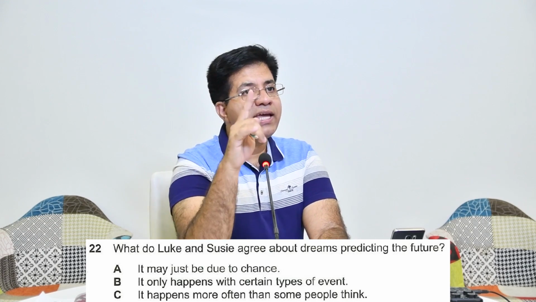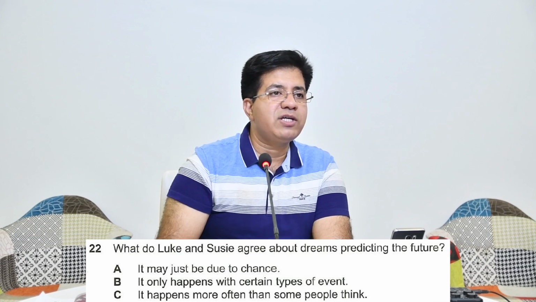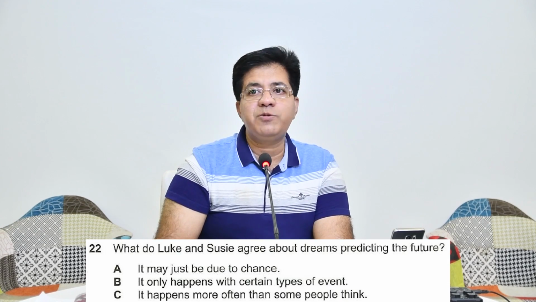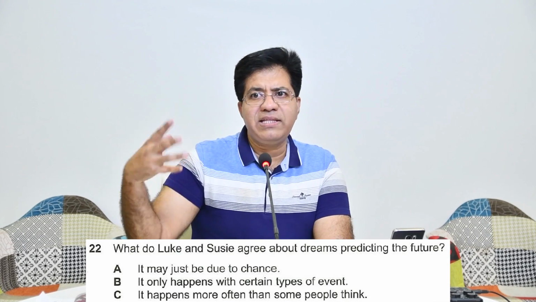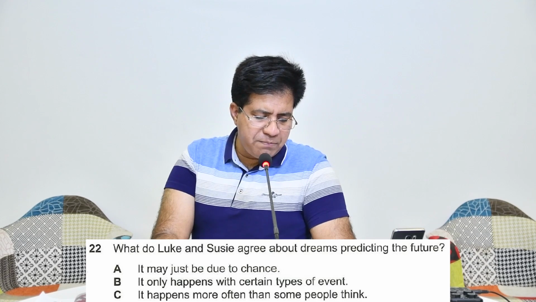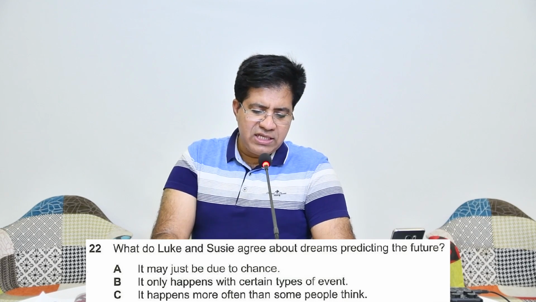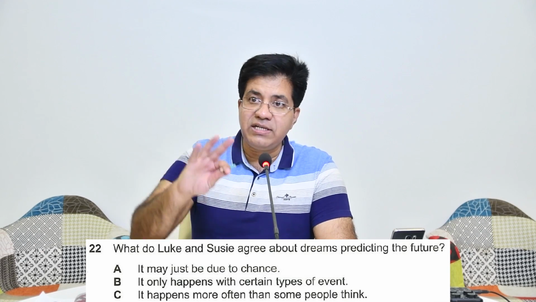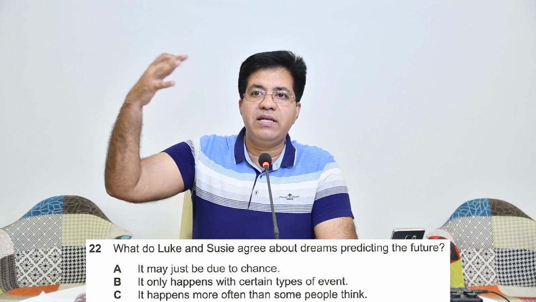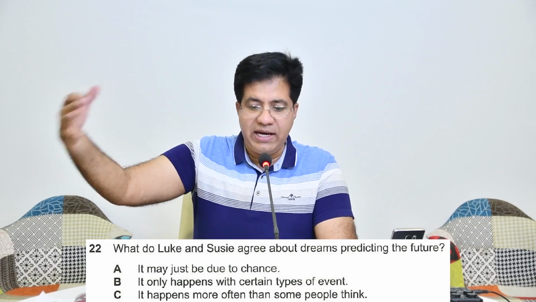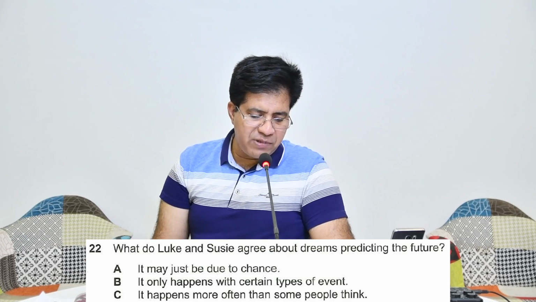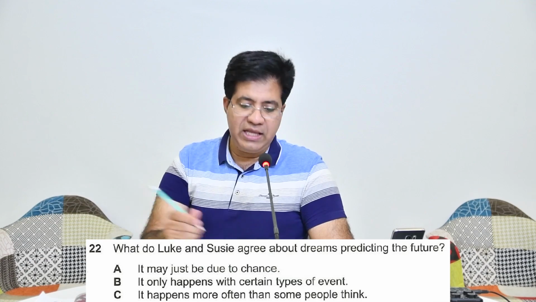For due to chance, they can use the word by chance. It's a coincidence. It happens by chance. Or like there is a probability of it. Option B only happens with certain types of events. Certain types of events. Like if there is an earthquake or there is a drought or anything like that. And option C happens more often than some people think. Let's see.